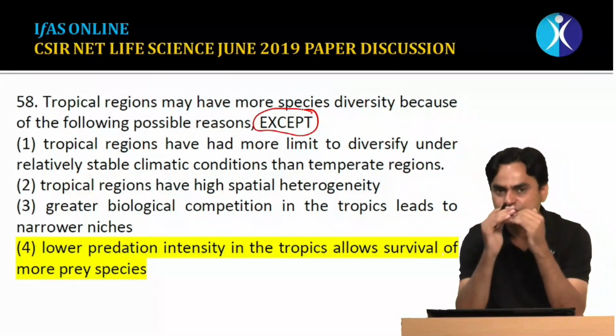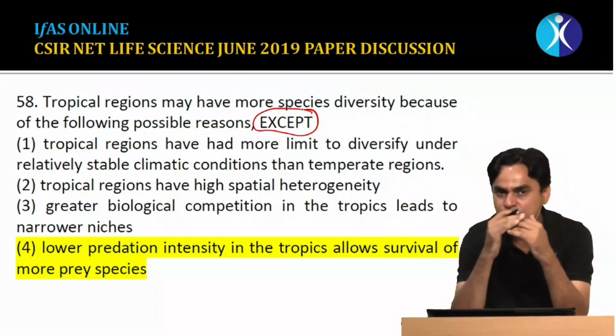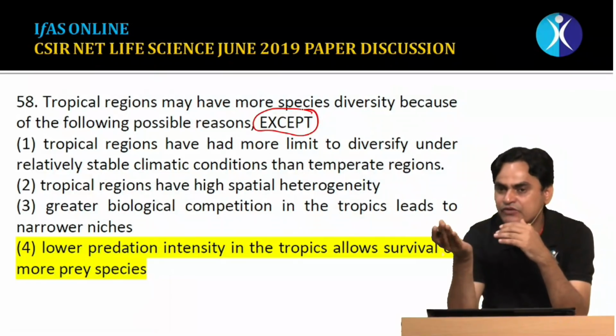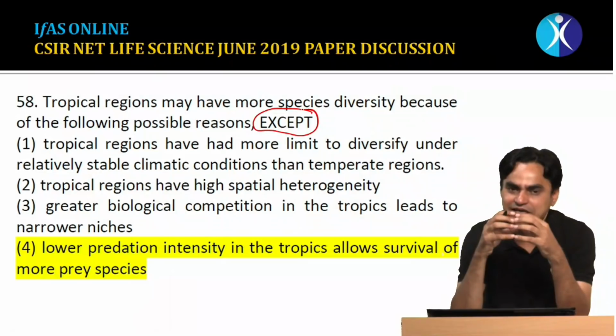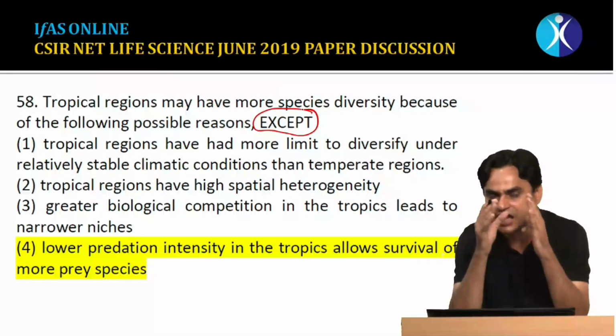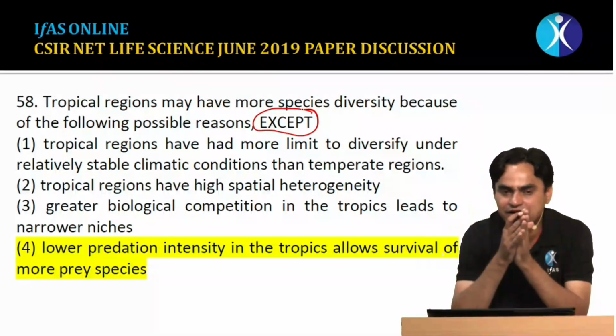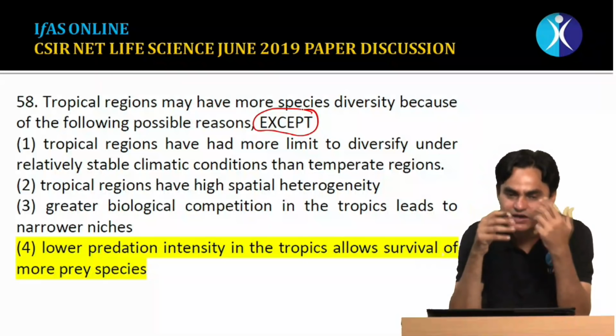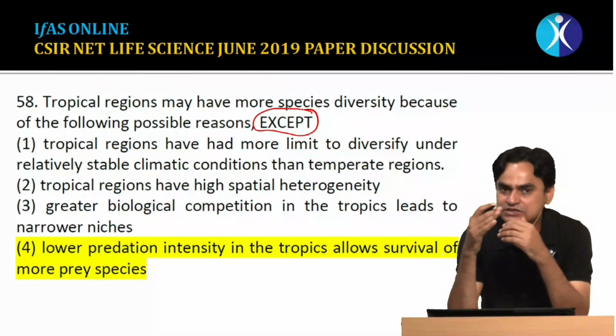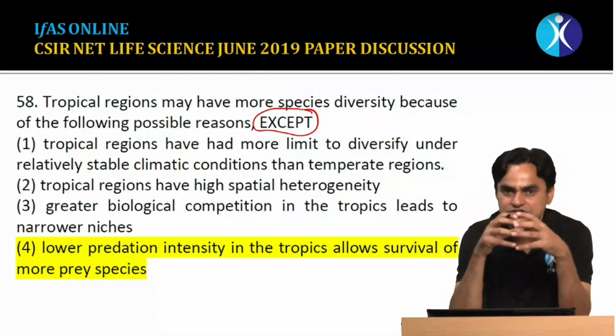No, if you remove a predator or the predator pressure, there would be dominance of a few prey species, and diversity will get reduced. That we have discussed in class. That's why predators are often keystone species, because they maintain the complete structure of the forest.